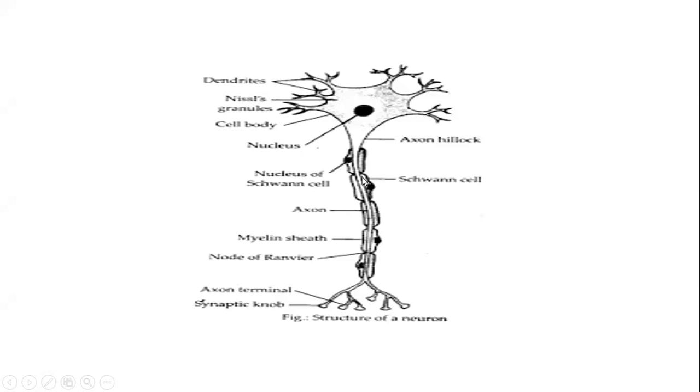Axon is covered by a special type of plasma membrane that is called myelin sheath. Myelin sheath encloses a cell which is called Schwann cell, and this myelin sheath is not continuous, it shows constriction in between, that is called nodes of Ranvier. At the end, there are axon terminals. Each terminal has a swollen part which is called synaptic knob.